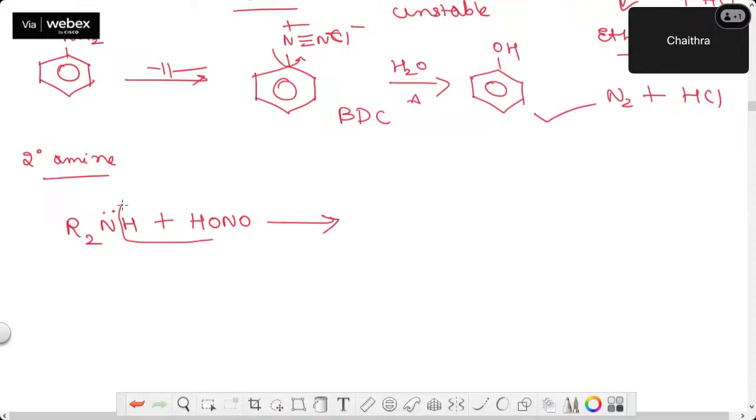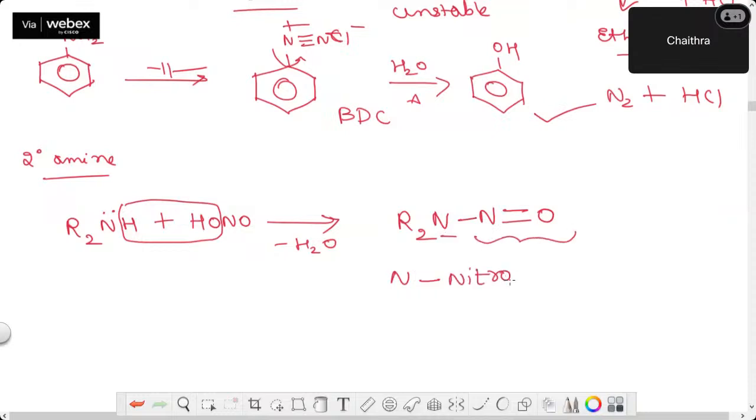See, this is a simple condensation reaction. Remove water, so thereby you will be getting R2N. Okay, so here for nitrogen you attach one more bond and double bond. The nitrogen valency has to be satisfied, no? So this is called N-nitroso, that's electrophile actually. This is called N-nitroso dialkyl amine.